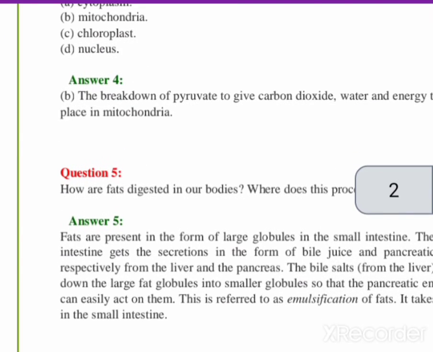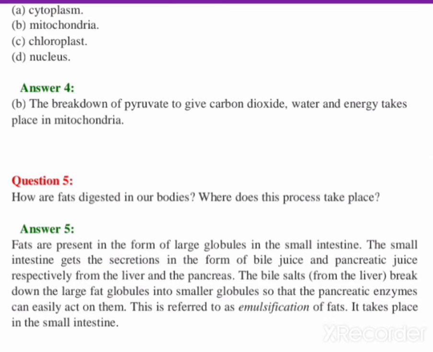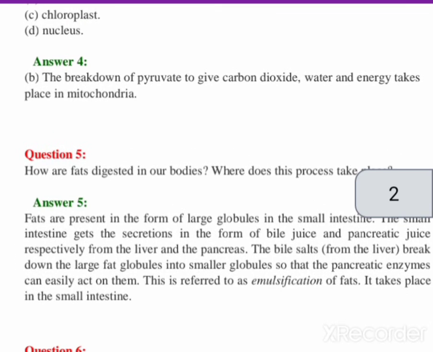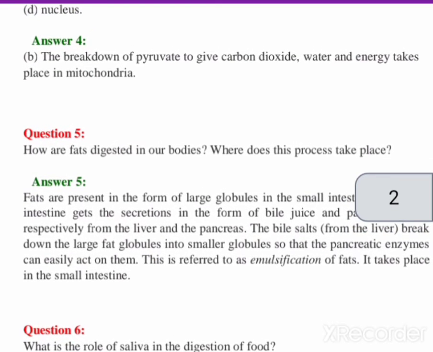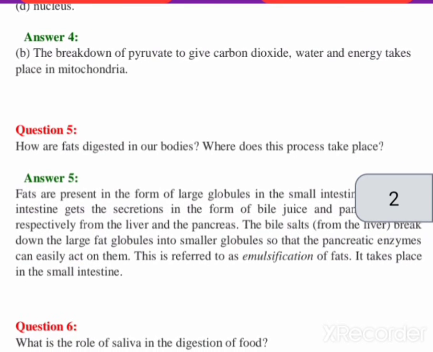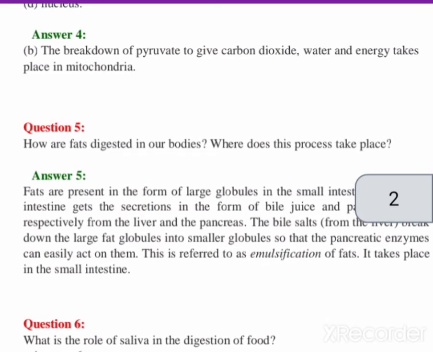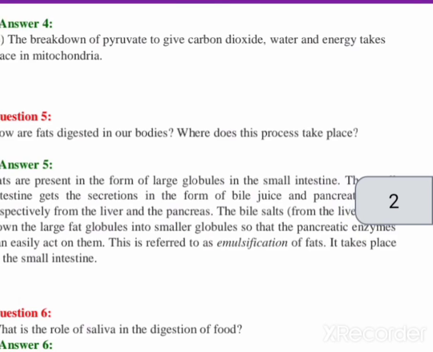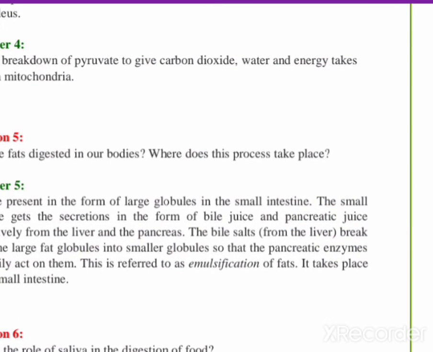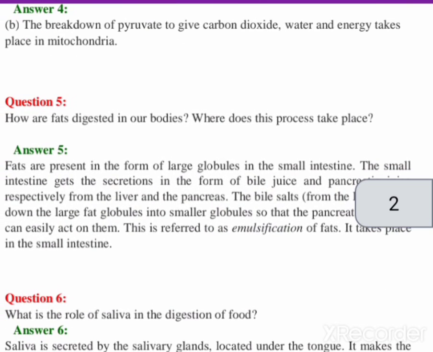Now the sixth question. What is the role of saliva in digestion of food? This is a very important question. What is the role of saliva? First of all, in this question, which one secretes saliva? The salivary gland, which is present in our mouth. So the saliva is secreted by the salivary gland, and it is located under the tongue, where the tongue is present in our mouth. So in the buccal cavity, the salivary gland is present, which secretes saliva.